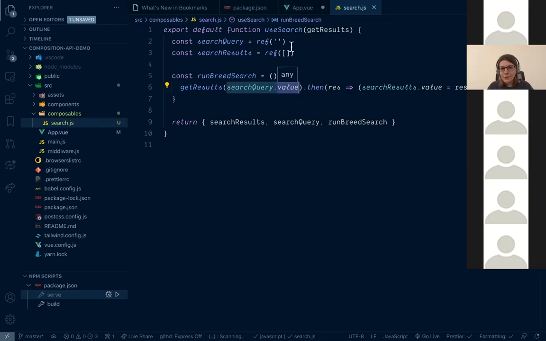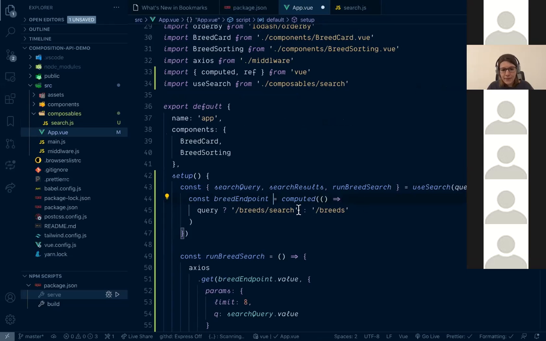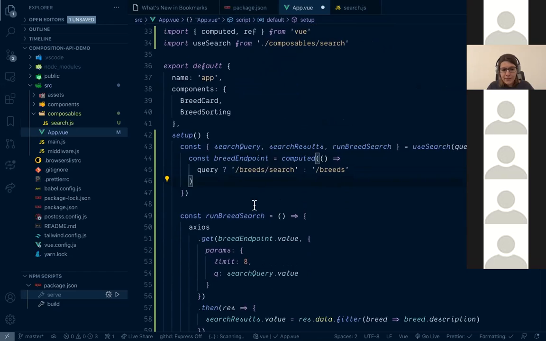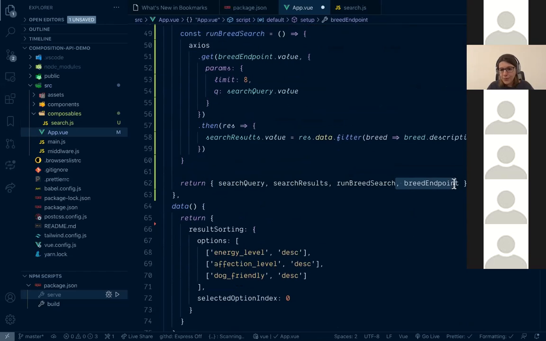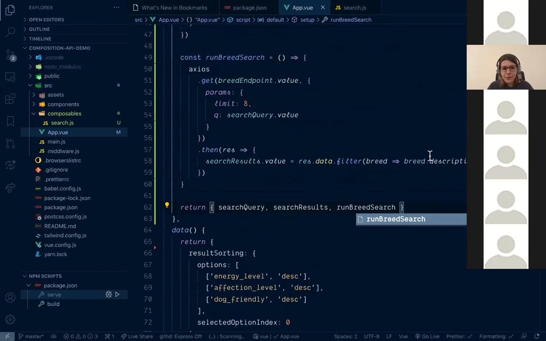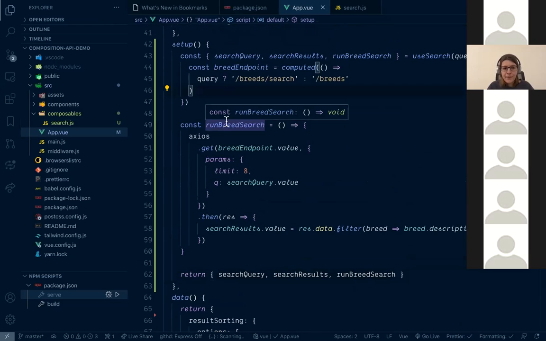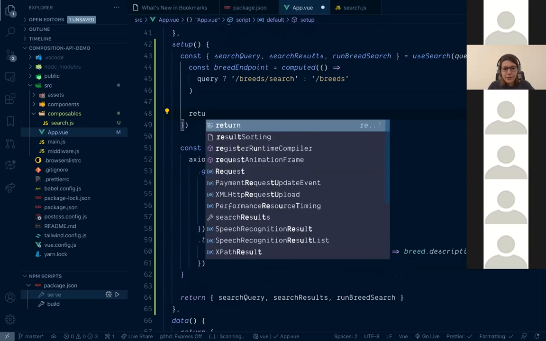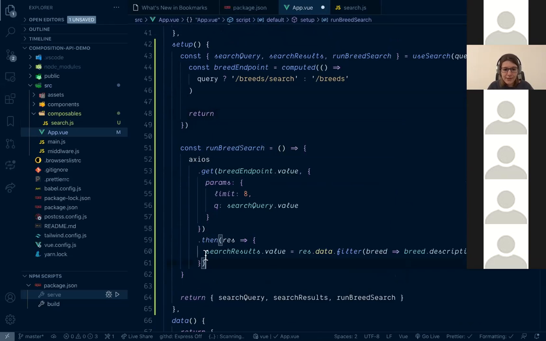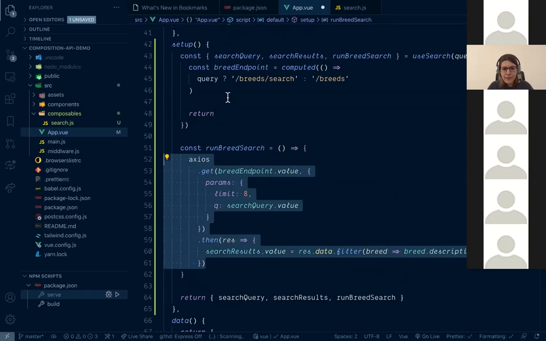I don't need double value with this. And I will not show breed endpoint in my return values anymore because it's only in the scope of the callback right now. And I will return this axios call with a few changes.